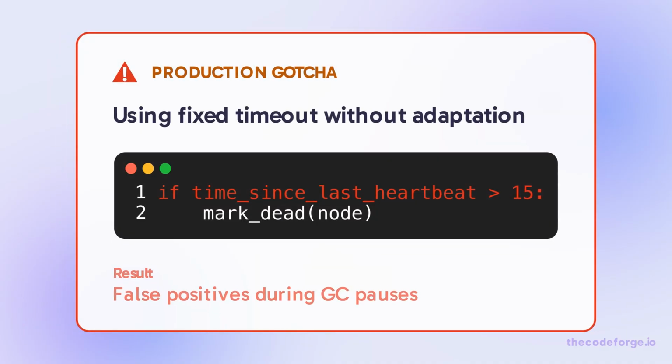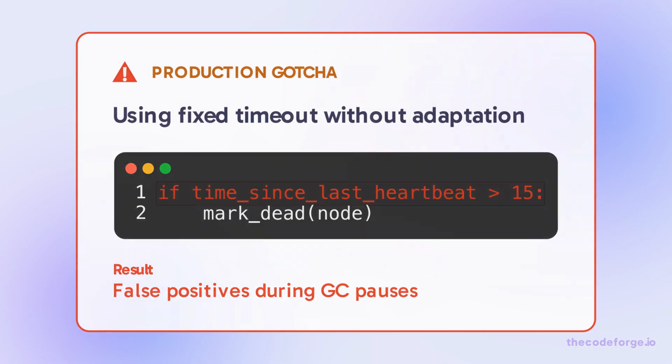A fixed timeout doesn't account for transient pauses like GC. A 2-second pause can cause 3 missed heartbeats and a false positive. Always use adaptive detection like phi-accrual. This is the exact mistake from the incident. A fixed timeout doesn't adapt to transient pauses. Always use adaptive failure detection that accounts for GC pauses and network jitter.